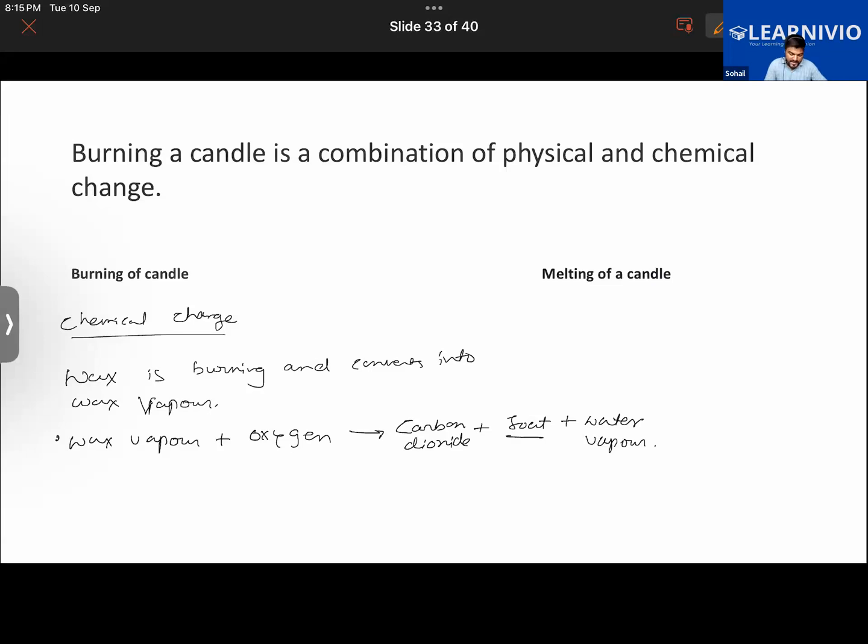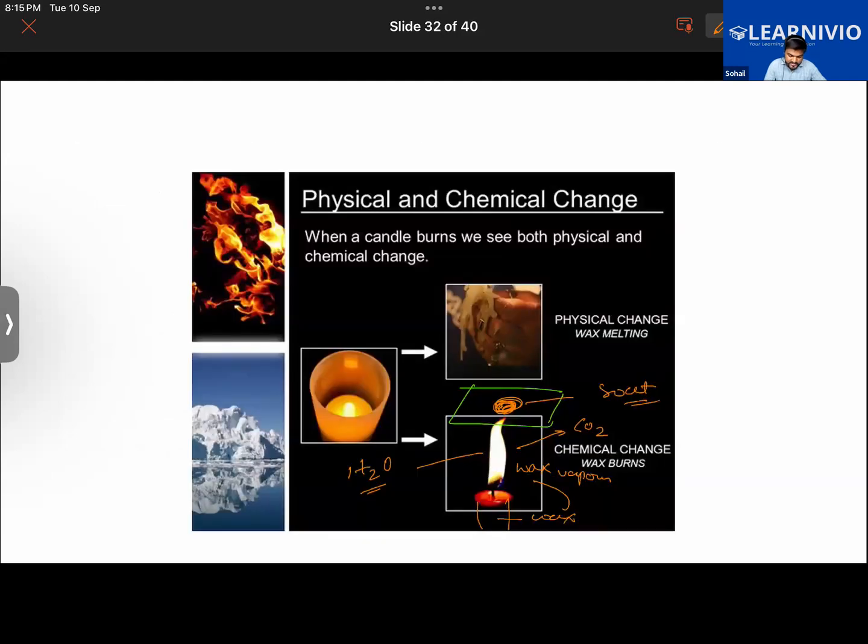So when a candle burns, the wax near the wick, the thread, which is called the wick, right?